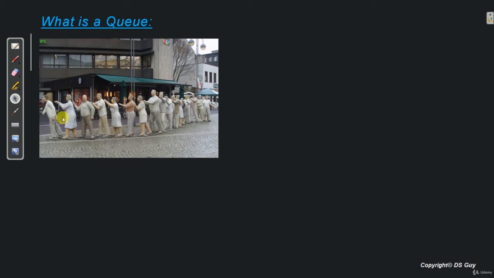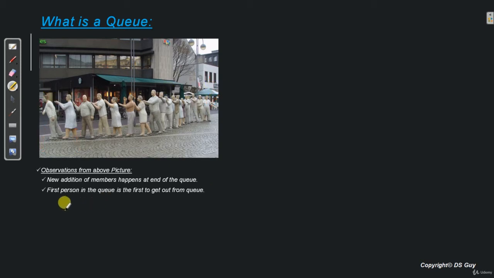Now if we closely observe this queue, some of the common observations are that a new addition of a member happens at the end of the queue. That is, if I want to join this queue, I cannot join the queue over here, neither can I join over here. The only place that I have to join will be at the end of the queue, that is here. Of course, we are assuming that the queue starts from here and not from the other way.